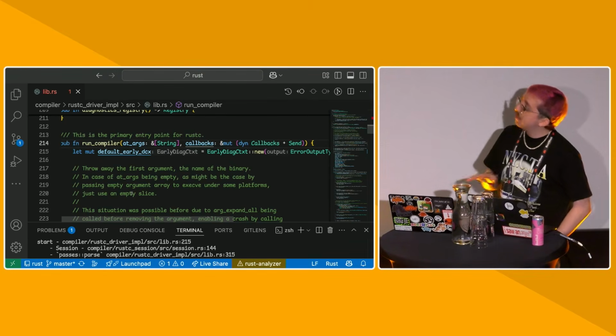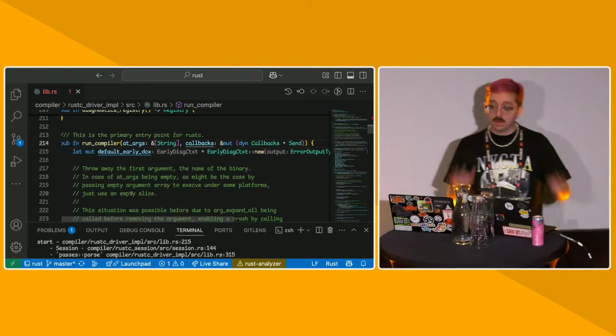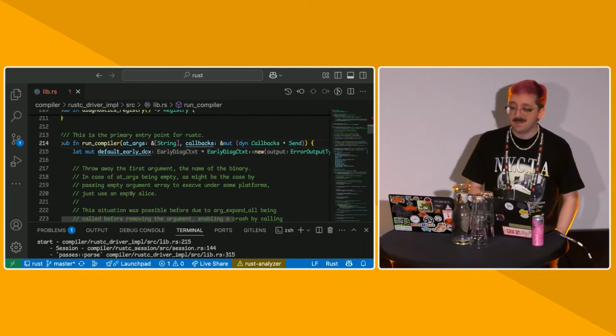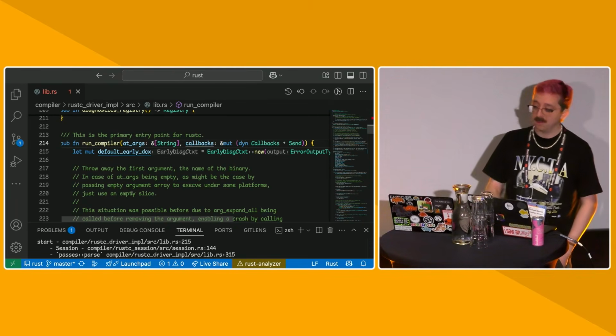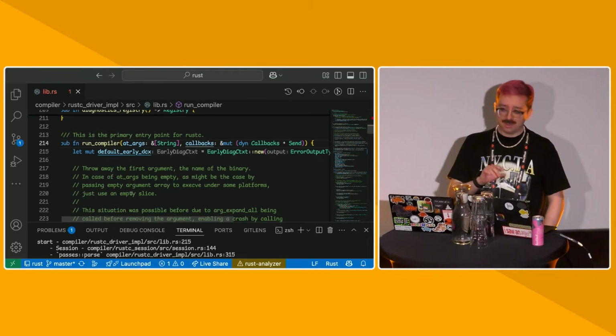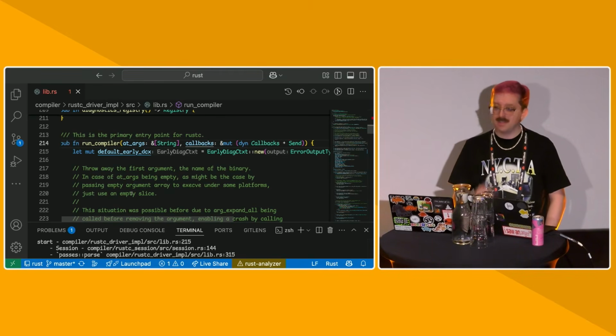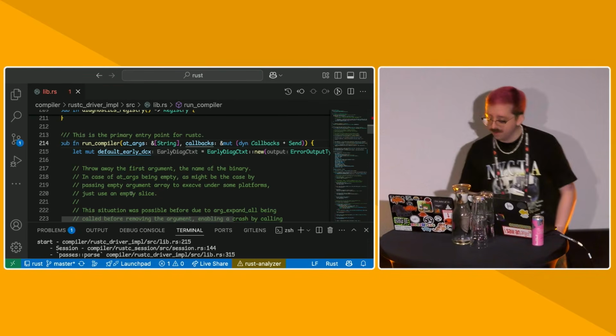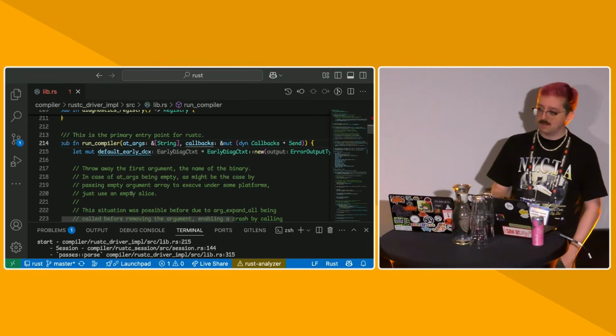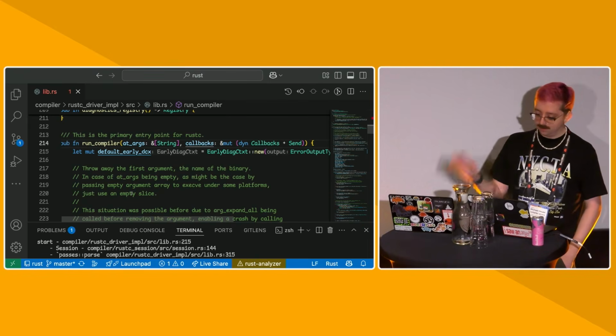Things don't exactly happen in this order in the compiler because we have something called a query system, which I will go into detail about. But honestly, it's pretty useful to think about the compiler in terms of phases. Even if things don't always happen in that order, they generally do, and especially the diagnostics you see will often be in that order. But I'll go into the details about ordering when I get to the query system sidebar.